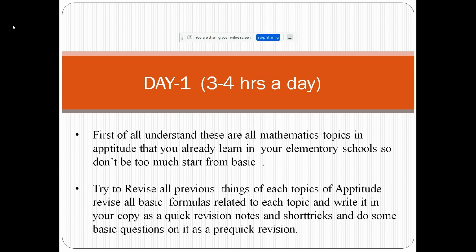If you don't, go to the elementary mathematics books, revise all the formulas, and try to solve at least 5 questions of each topic. After that, start this plan, because this plan depends highly on those elementary math problems. If you master them and can easily solve them, you will be confident.